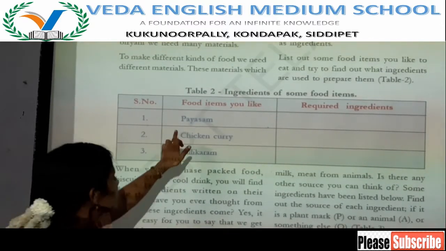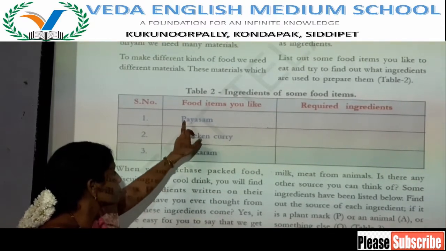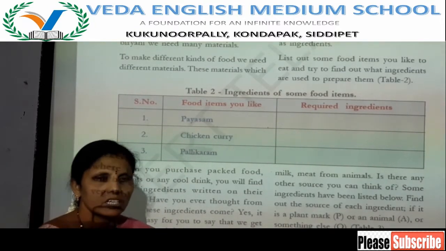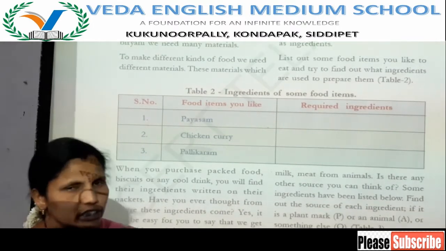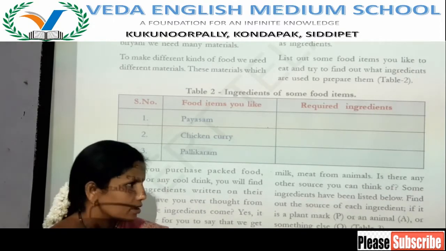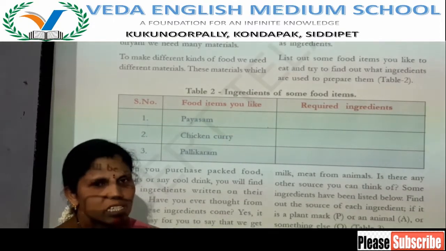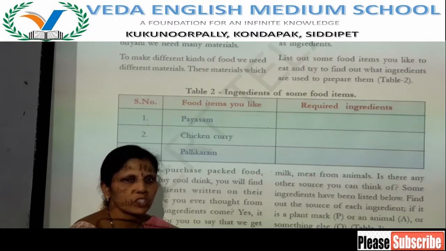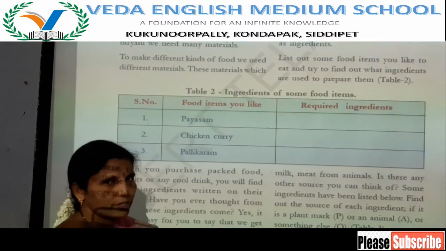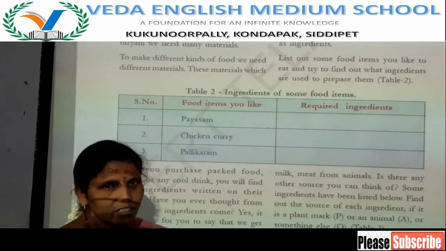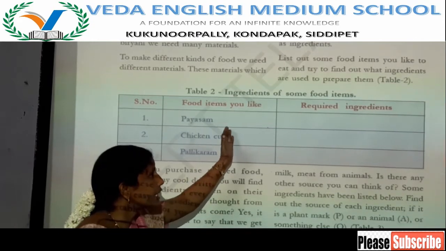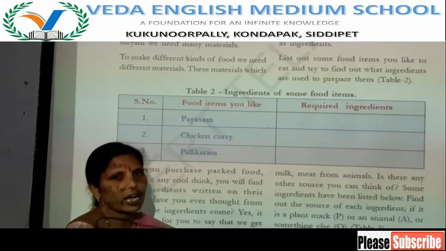Here I am saying payasam, chicken curry, pallikara. To make payasam, what do we need? Semiya, milk, water, sugar, coconut, almonds, kismis, cashew. Some members also add ghee in the payasam. Those are the ingredients to make the payasam.